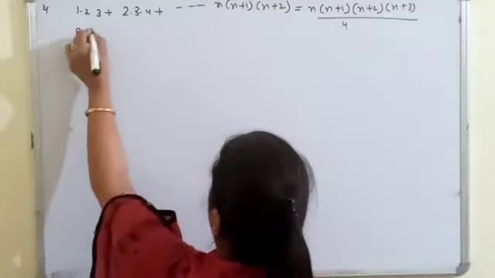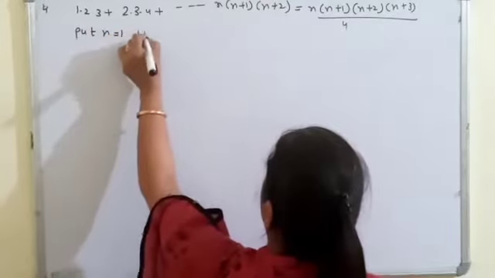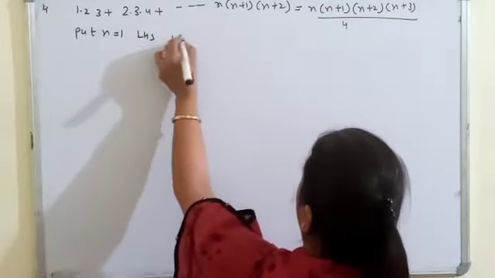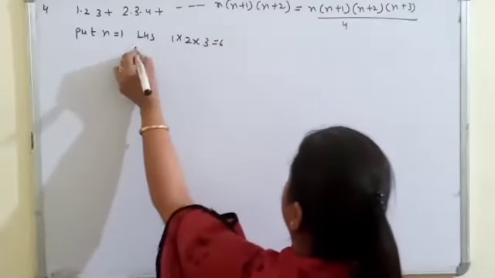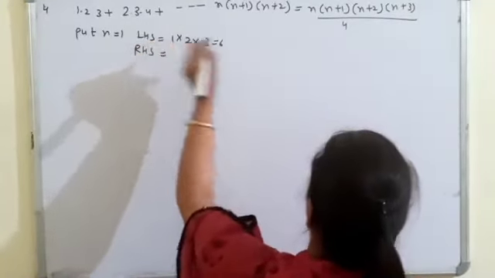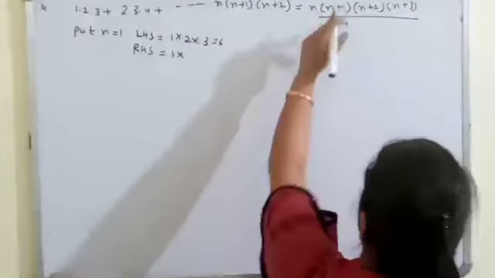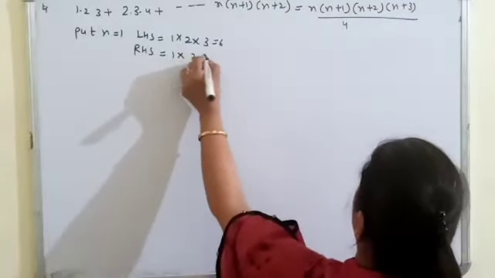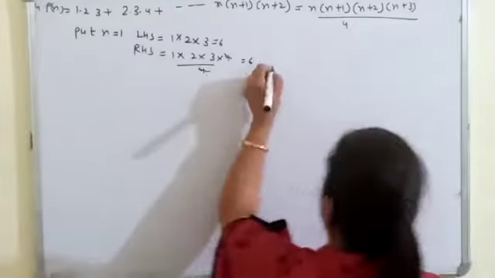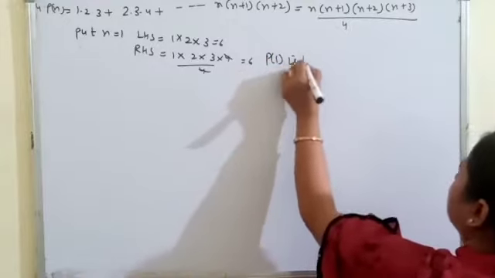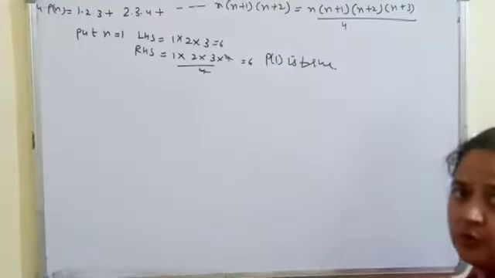Now for the first step, firstly we will check it for n equal to 1. Put n equal to 1. Left hand side is 1 into 2 into 3, that is 6, and right hand side is 1 into 2 into 3 into 4 by 4, so this is equal to 6. So P1 is a true statement. P1 is true.